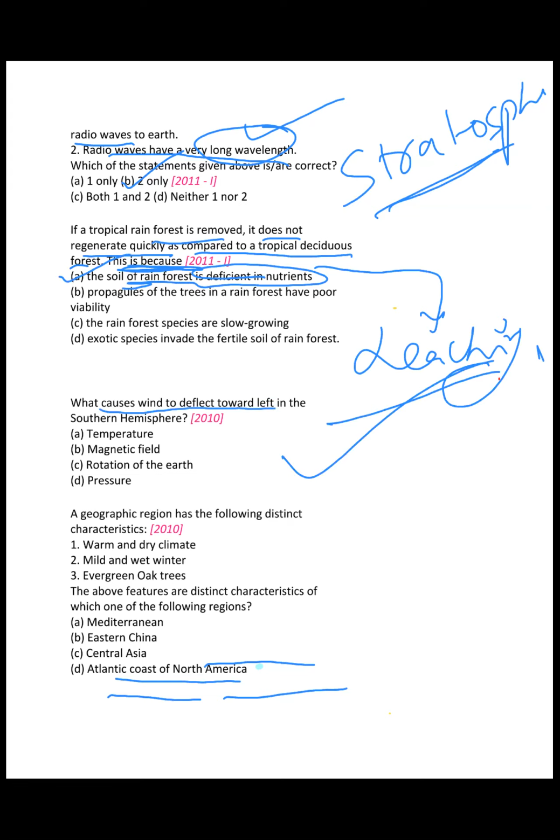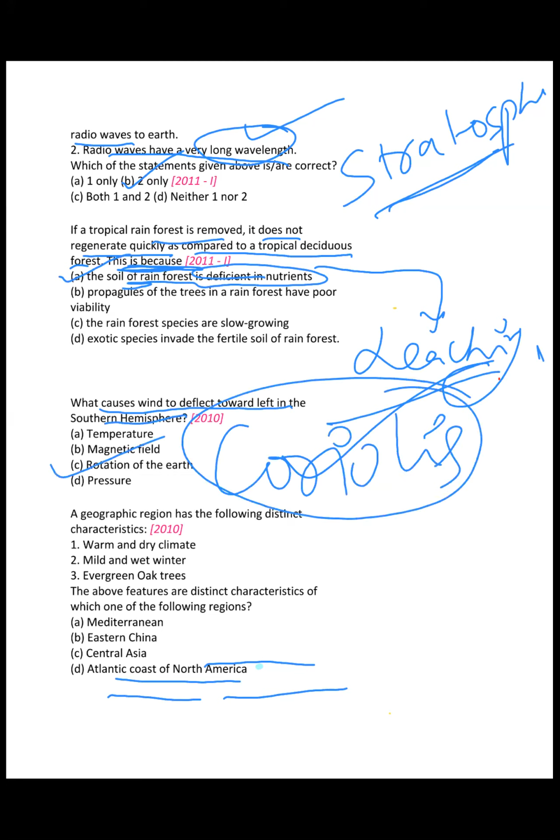What causes winds to deflect towards the left in the southern hemisphere? We know the reason, Coriolis. Rotation of the Earth, right? A geographical region with distinct characteristics: wet and dry climate, mild and wet winter, evergreen oak trees. Which one?